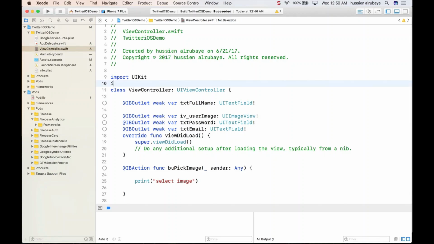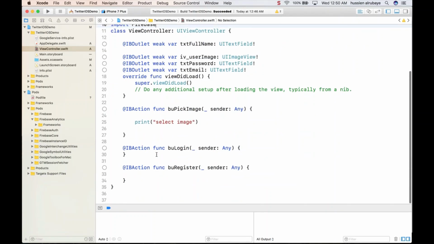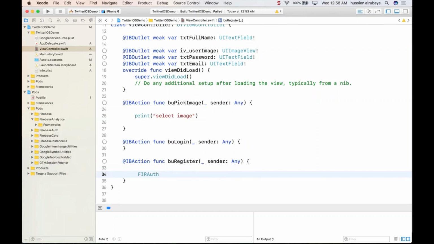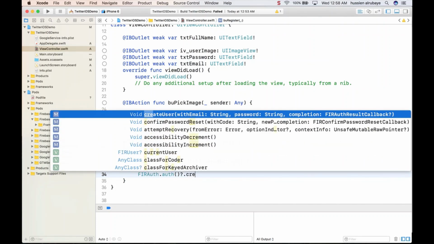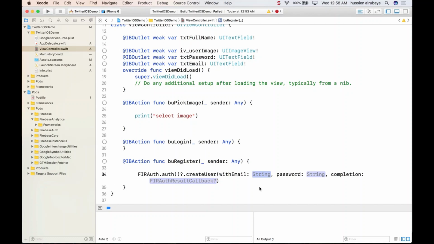I just need to say, hey, import Firebase for me. So here in the register, I need to register a user. So how to register a user? The process for register is really straightforward. I say Auth dot auth, and this one is optional. So if it's optional, you now have to have this one. Then you say dot, I look for createUser.